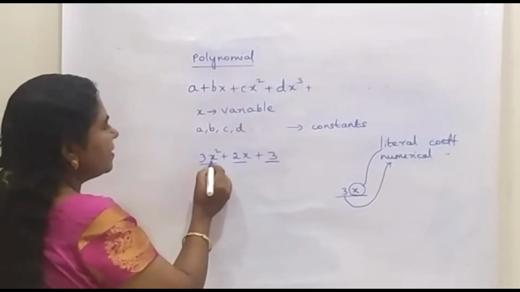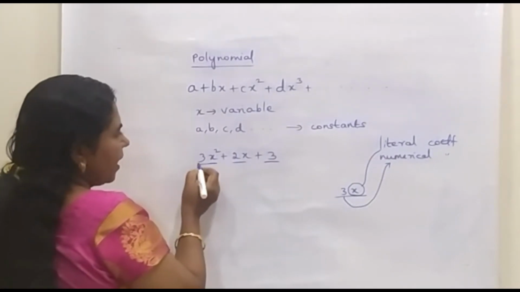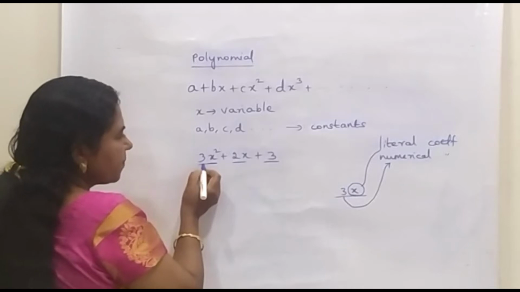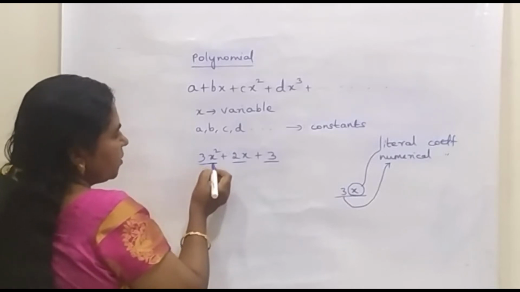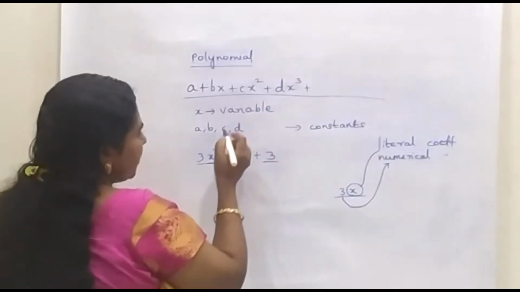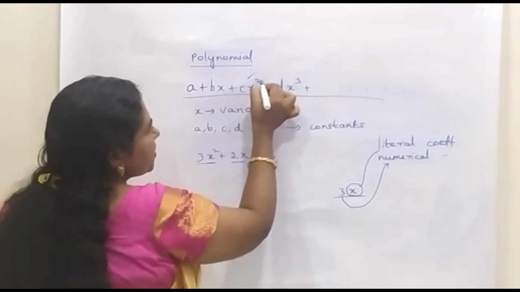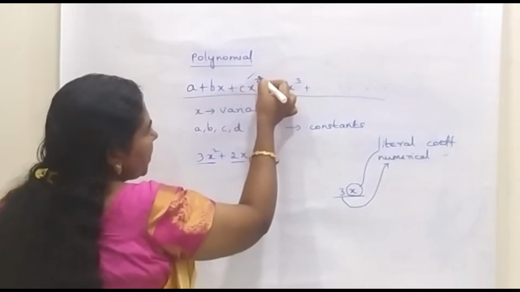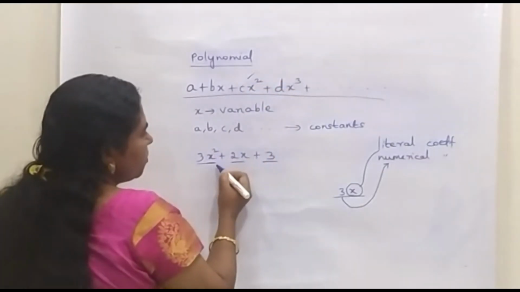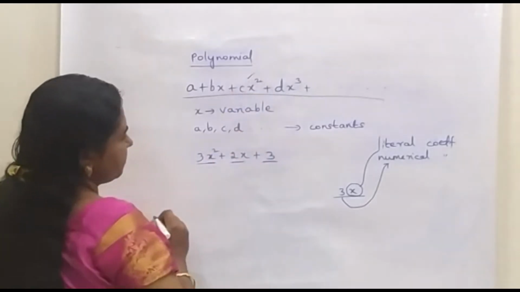In this term, the literal coefficient is x square and the numerical coefficient is 3. In the general expression, we have this term with the literal coefficient x square. So, relating these two, this term is of the form cx square.